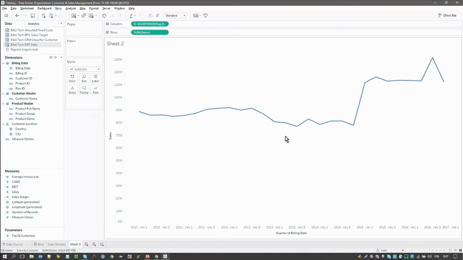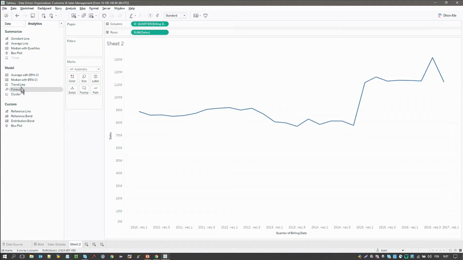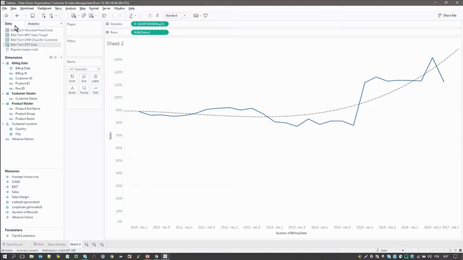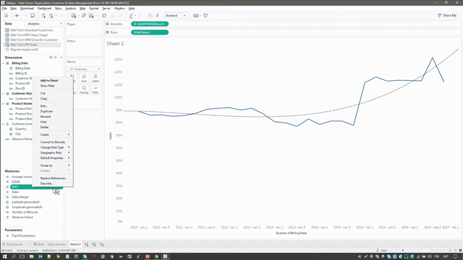So I'll open that up to a quarter level, and then just to make sure, plot my polynomial trend. So this looks like everything is fine, but I'm still a bit worried.